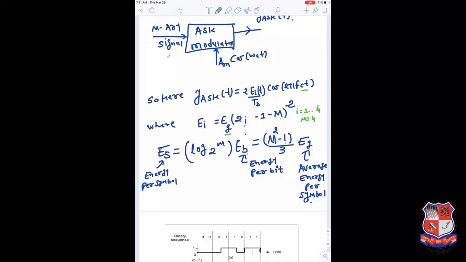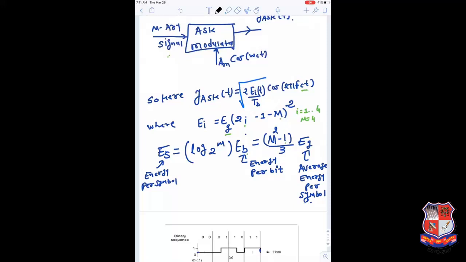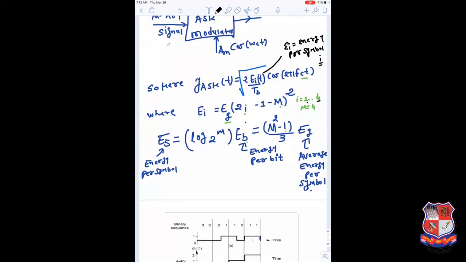Now Ei of t can be represented as follows, where Ei is the energy per symbol I. If I is 1, its energy can be defined by E1. If I is equal to 2, then I can vary from 1 to 4. So we have 4 symbols, so I may vary over these values, and for I equal to 2 it is say E2, and E3, E4 for I equal to 3 and 4 consecutively. So we can say like this.